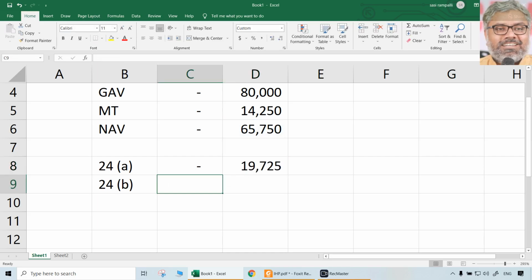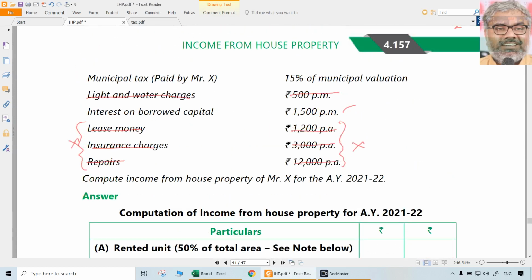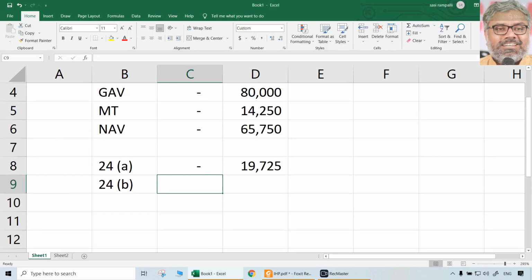So that is 24A. Coming to 24B, what was the amount given? Interest on borrowed capital is 1,500 per month. That will be 18,000 per annum.